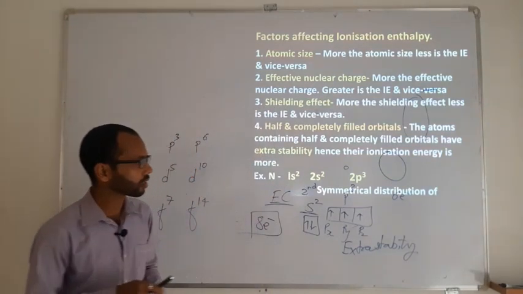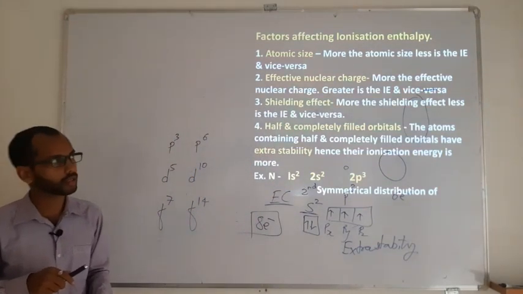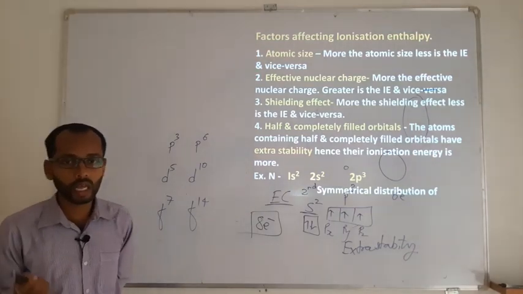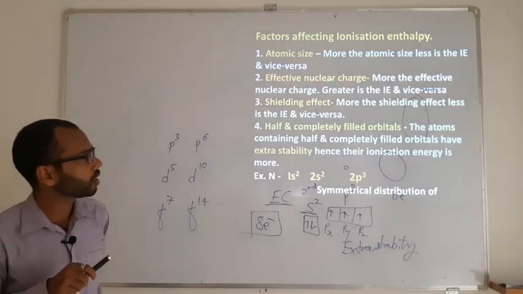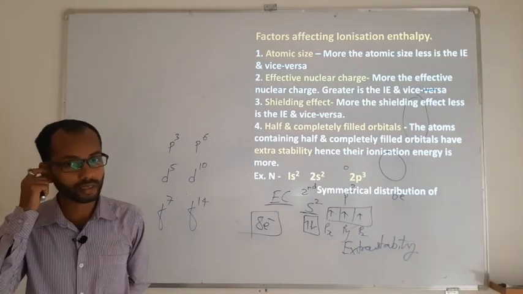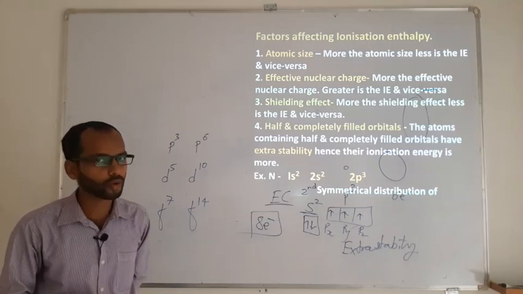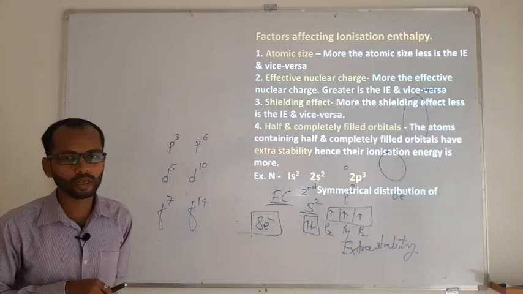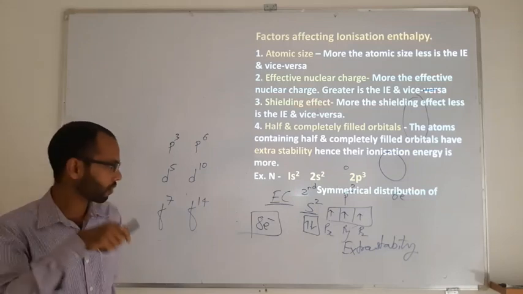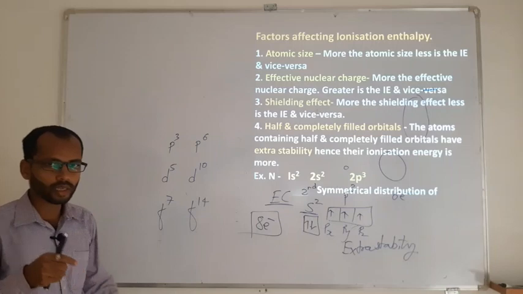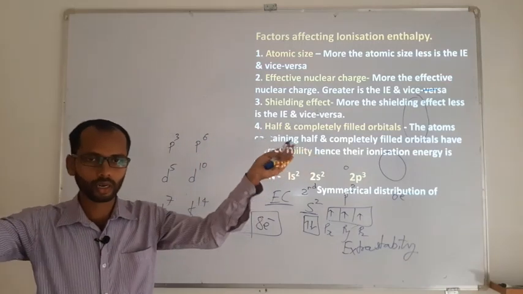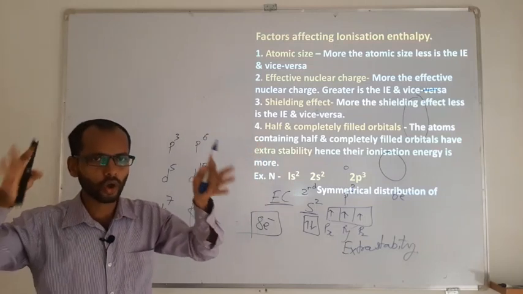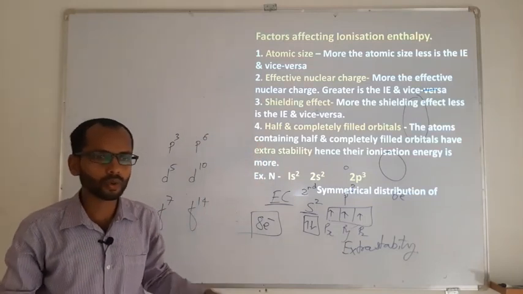Now these are some of the factors we have discussed which can affect the ionization energy. One, atomic size. I told you, the smaller the size of the atom, the more the energy. Larger size of atom, less energy. Effective nuclear charge. This is again decided by the size of an atom. Smaller size is going to have more effective nuclear charge, larger is going to have less. Then shielding effect. Shielding effect means what? The last shell electrons are filled into the SPDF. Whether they can allow the last shell electron to come closer or to go away, that is called the shielding effect. If they strongly shield, then the size of the atom is going to be bigger.